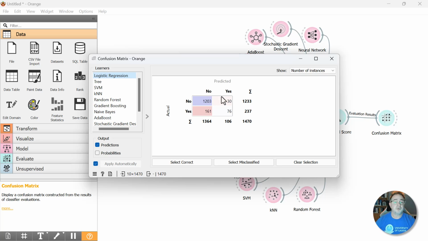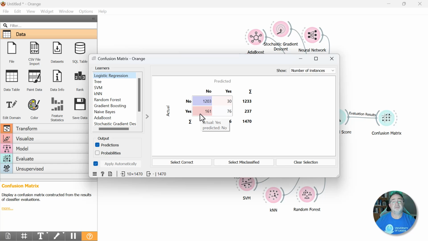Same thing is true for the bottom row. So in our data set, there were 237 yeses. The model here predicted yes for 76 of those, but predicted incorrectly for 161 of those.